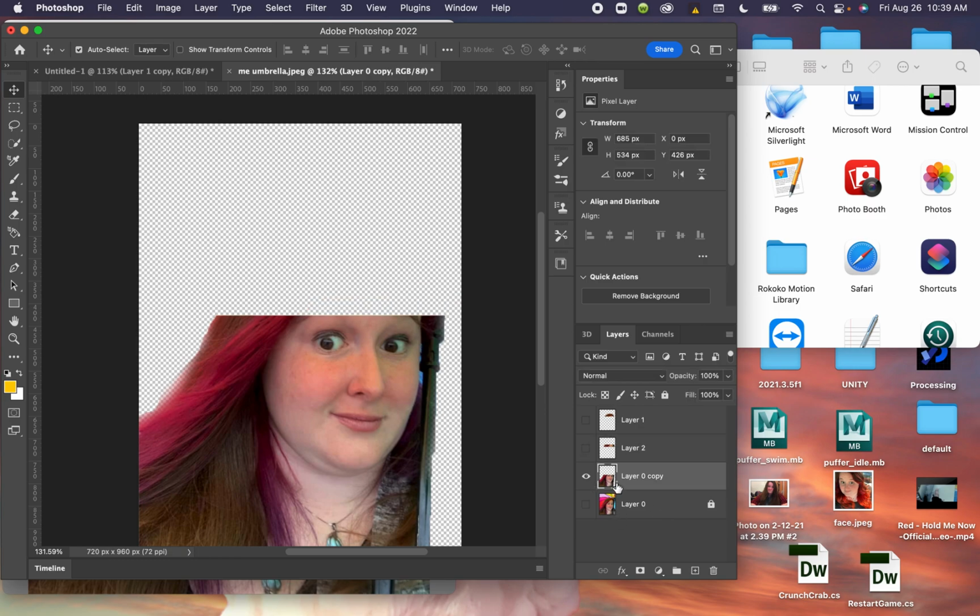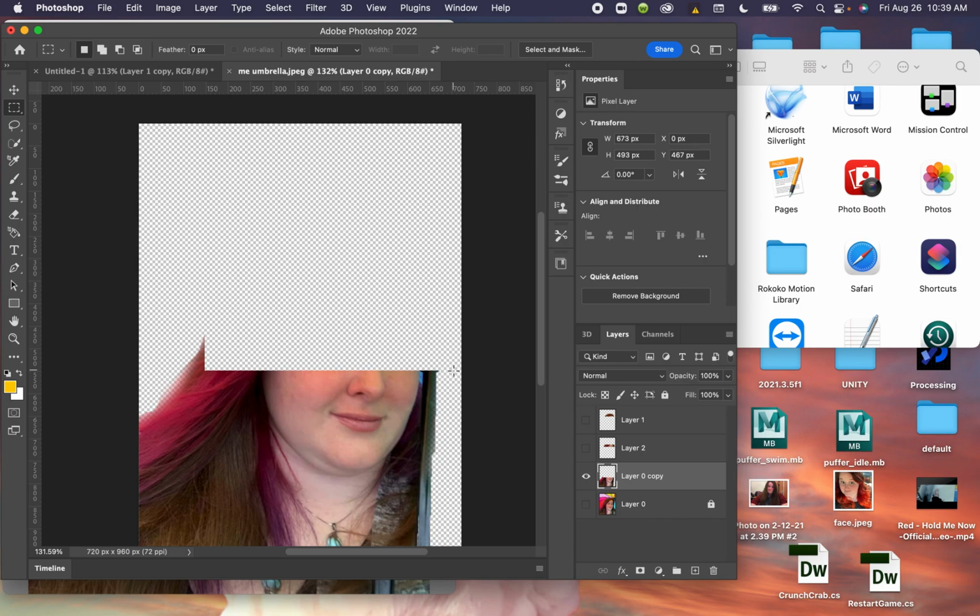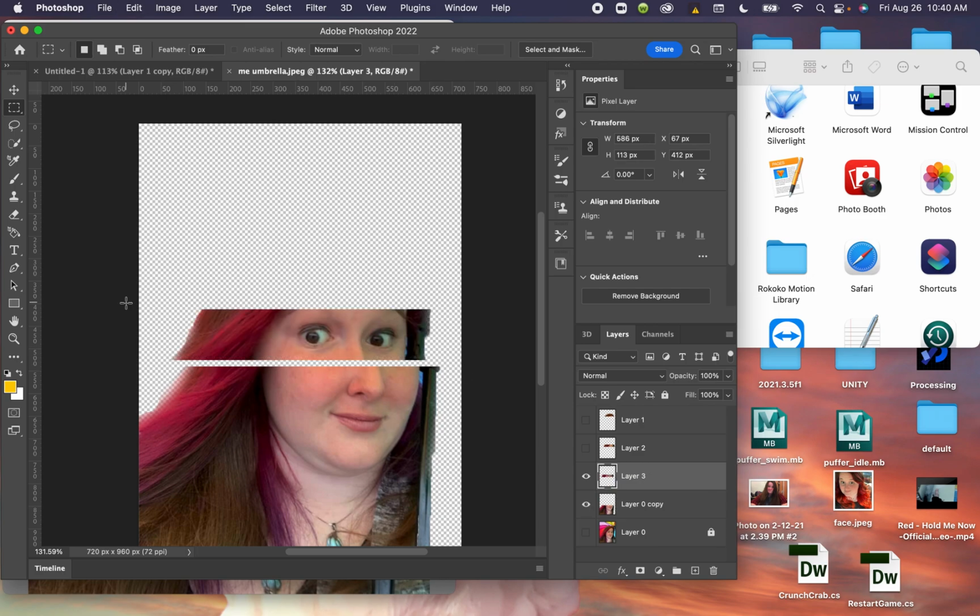I'm hiding these as I go, so it makes it easier to see where this edge is. I'll do one with my eyes. Command X. Whoop, I didn't go the whole way across. Command Z is your best friend. It undoes stuff, so undo. There we go. Whole way across. Command X, Command V. Line it back up.